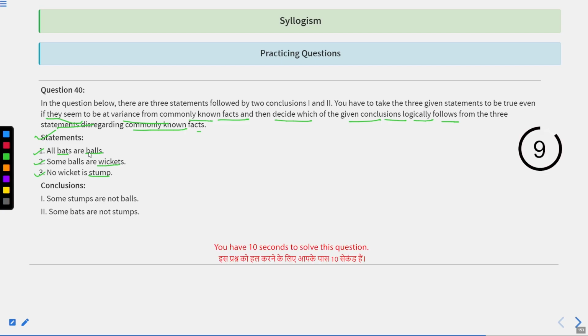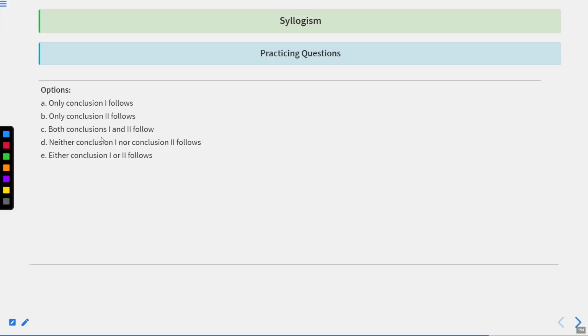Kindly draw the Venn diagram for these particular three statements. All bats are balls, some balls are wickets, and no wicket is stumps. My dear students, I suppose you have drawn the Venn diagram for the same. Let's try to analyze the conclusion.